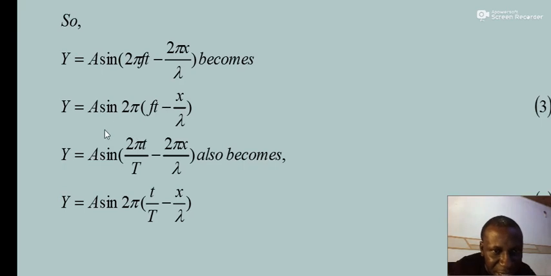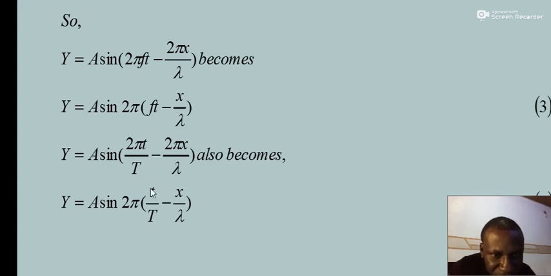Similarly, if we replace the omega with 2 pi over T instead of 2 pi f, then we shall have an expression like this: 2 pi t over capital T, which is the period, and we also have 2 pi x over lambda, and do the same thing that we did previously by factoring out 2 pi. We shall have another expression, t over capital T.